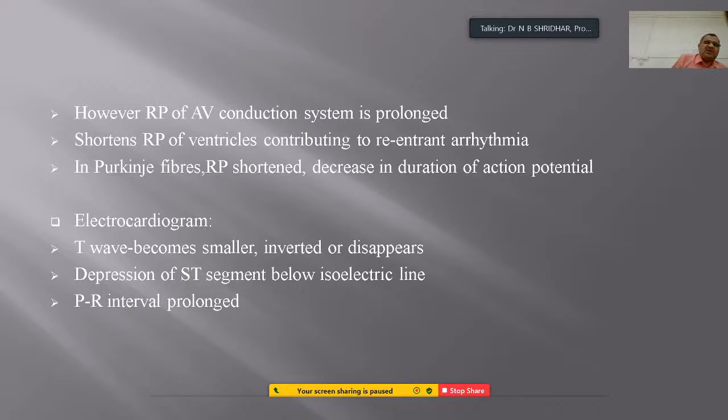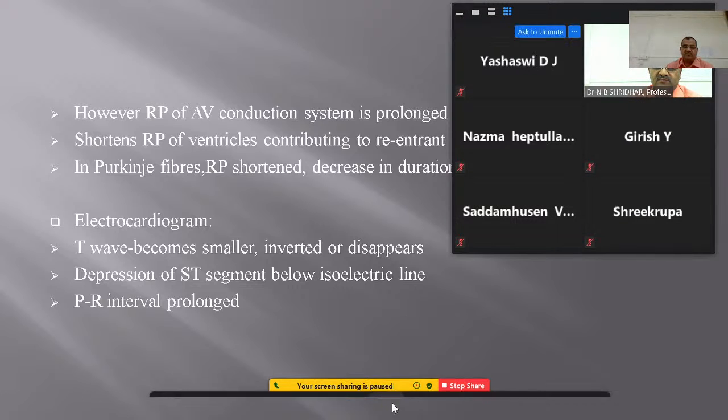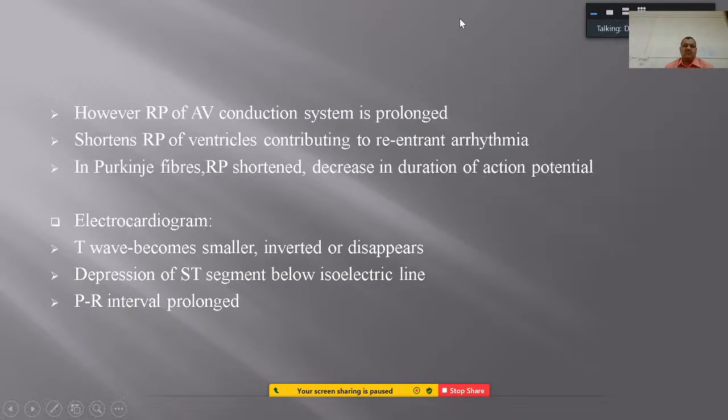However, the refractory period of the AV conduction system will be prolonged and it shortens it in the ventricles, contributing to re-entrant arrhythmia. So, in Purkinje fibers, there is a decrease in the duration of the action potential.